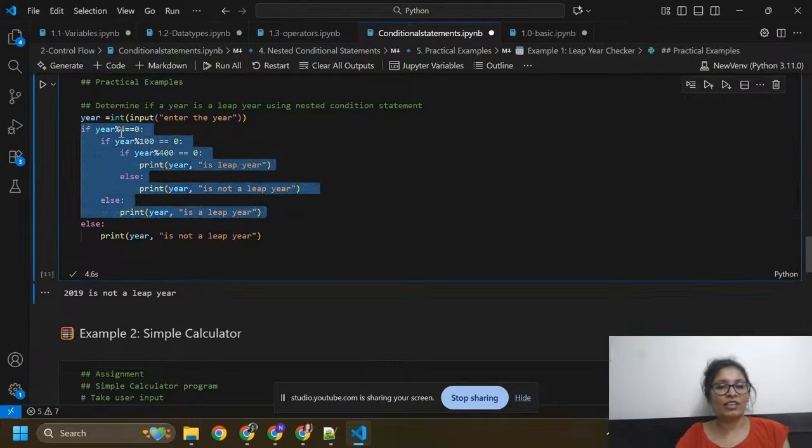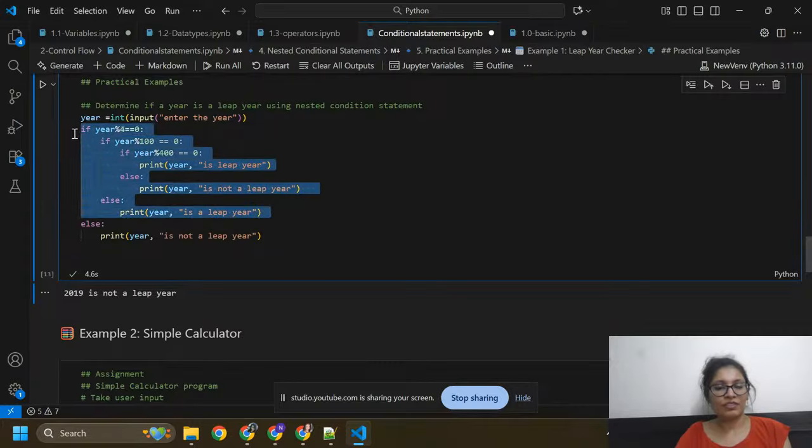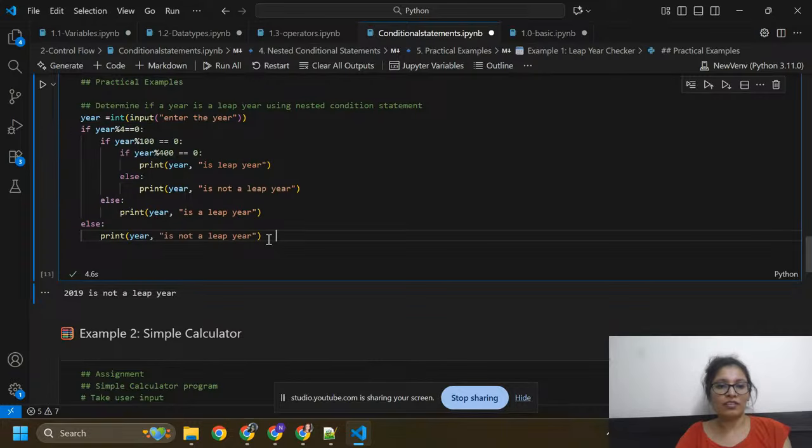If 2019 is divided by 4 and you get remainder 0, no, this will fail. This will also fail: year 2019 divided by 100 and got 0. Here again I check 2019 divided by 400, I got 0. No, this condition also I need to skip, and this is also not executed, because this condition will fail. Everything will fail here. If this if condition fails, then it will execute this condition. I hope you got it.